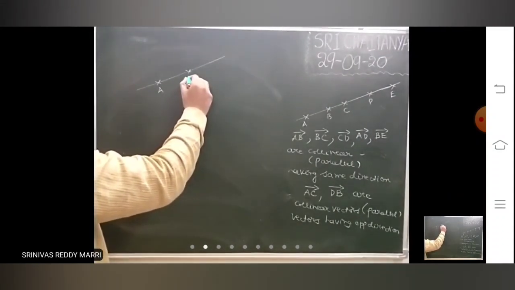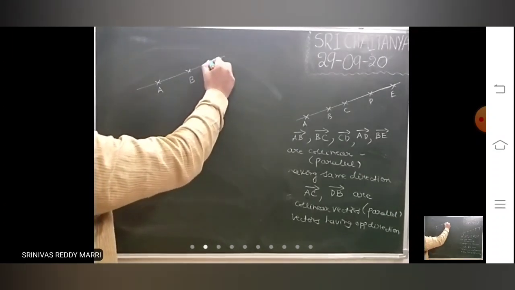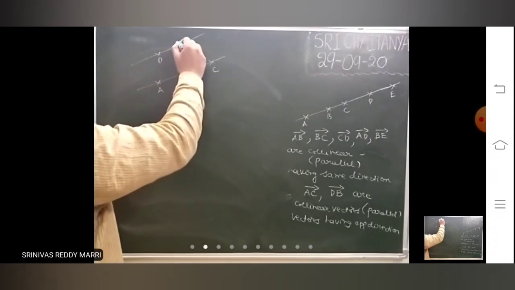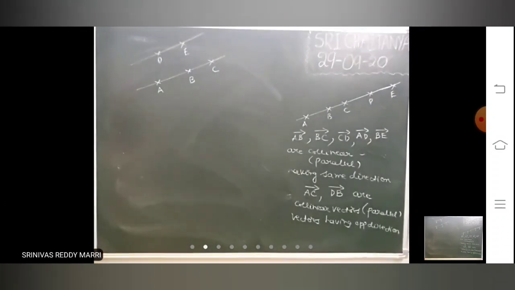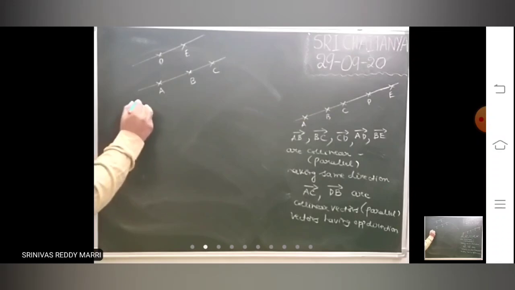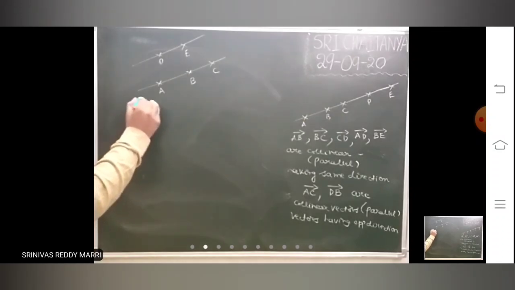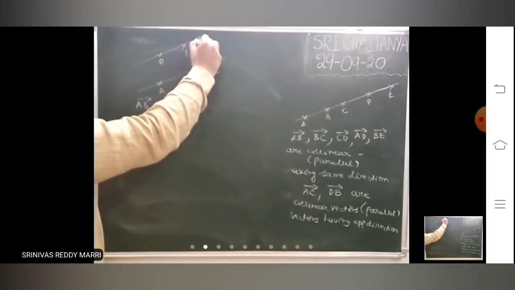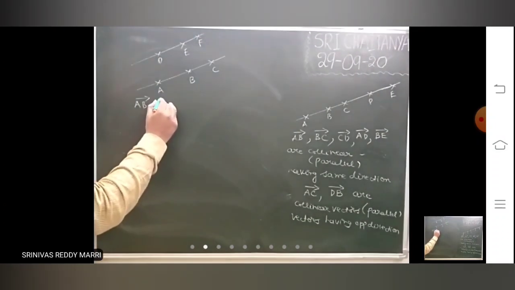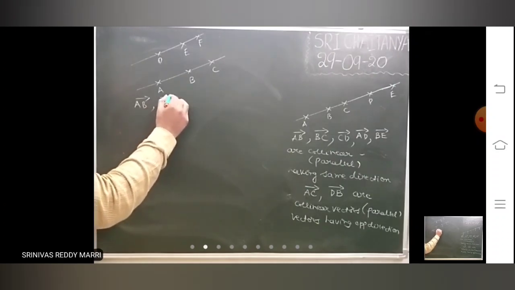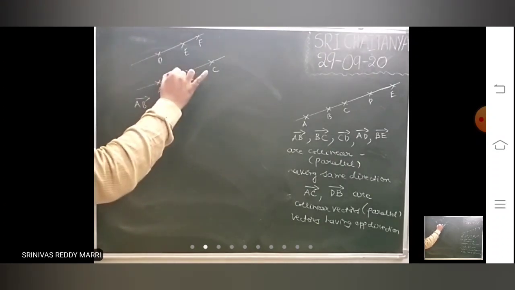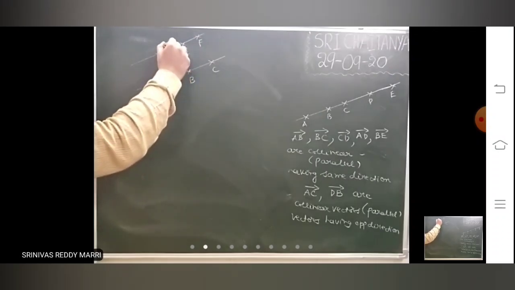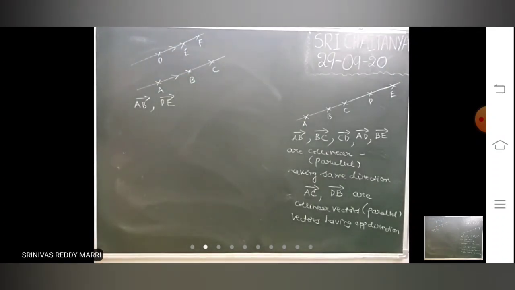Suppose A, B, C are like this. Take AB bar and DE bar. These are parallel lines. This is AB bar and this is DE bar. Their directions are parallel.